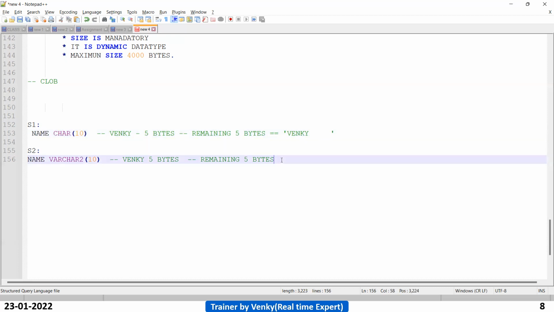Whereas in varchar2, if we insert 5 bytes, it will take only 5 bytes. The remaining 5 bytes of storage will get sent back, the remaining 5 byte storage will be returned to the hard disk.